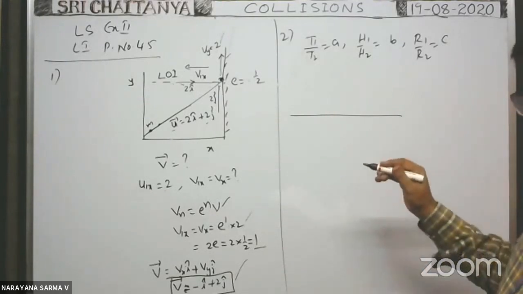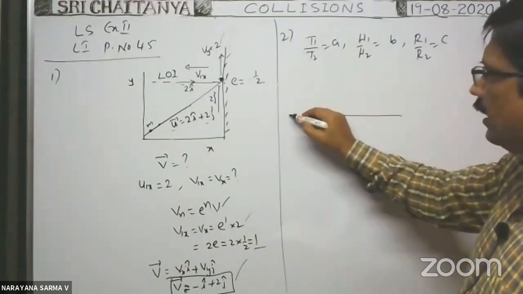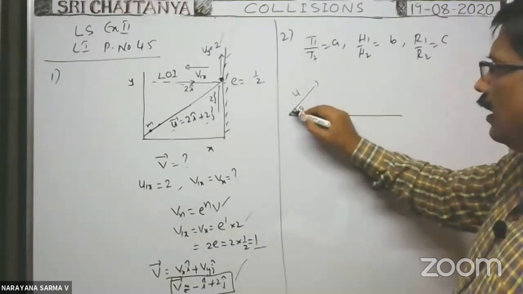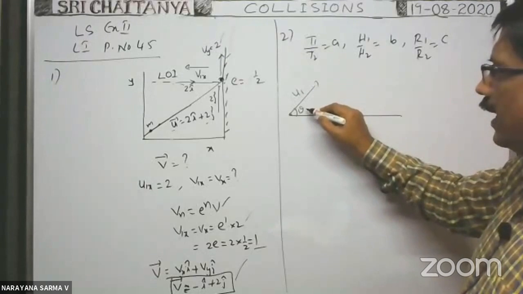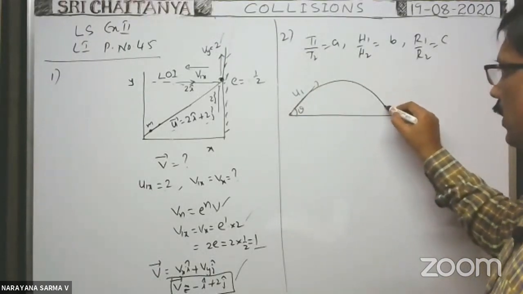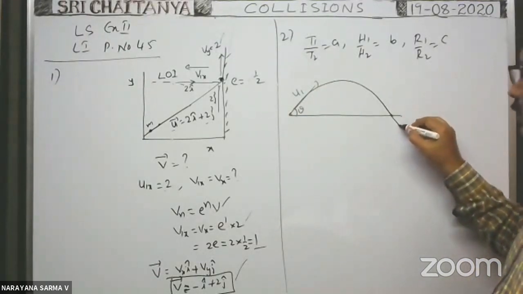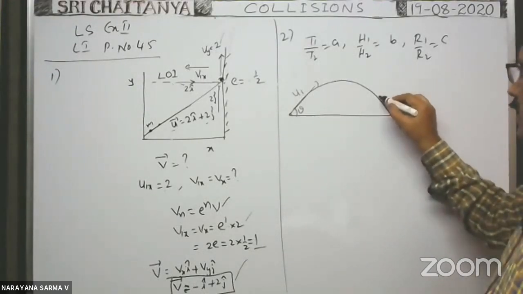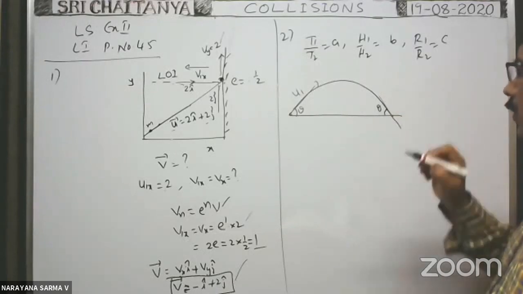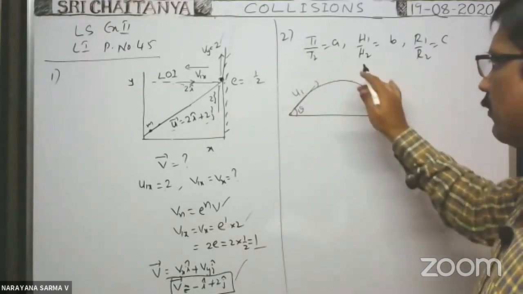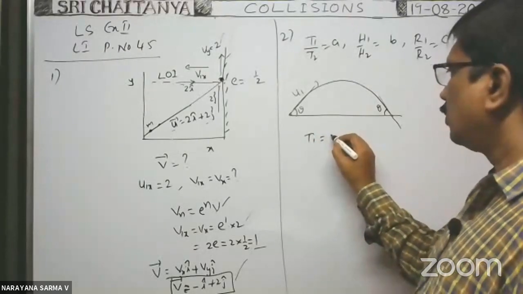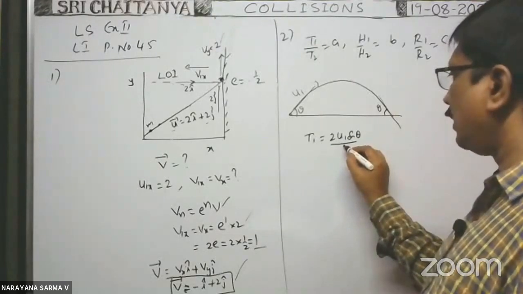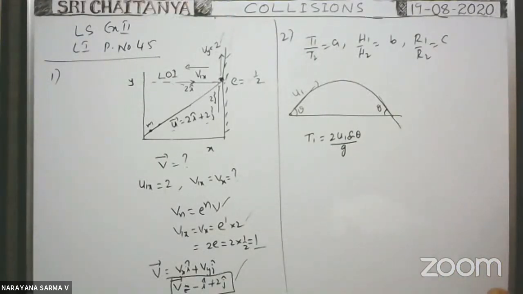Here one particle is projected with a velocity u1 at a certain angle theta. Then it travels along the parabolic path. Before it reaches the ground, definitely the angle of impact is theta only. Now in the first case, the time of flight T1 is equal to 2u1 sin theta by g only, no? It is the time of flight in the first case.